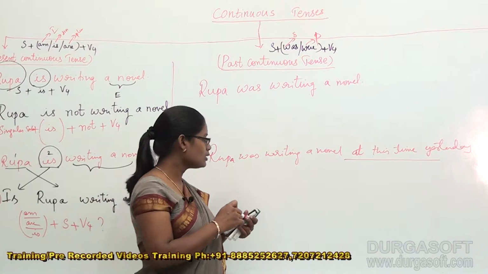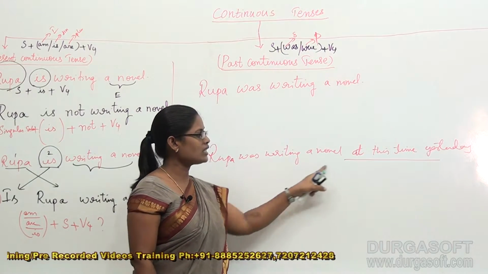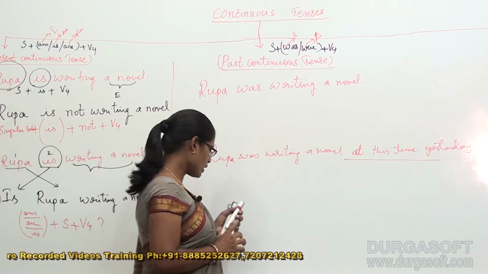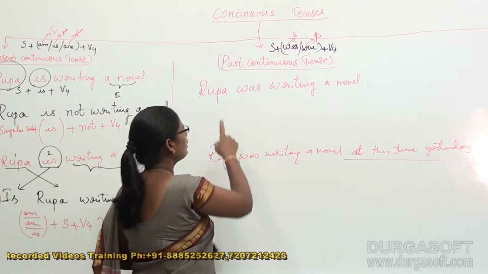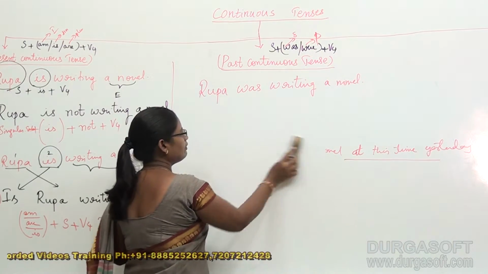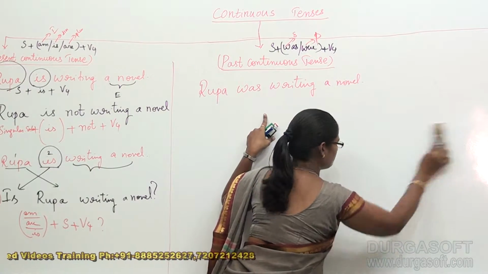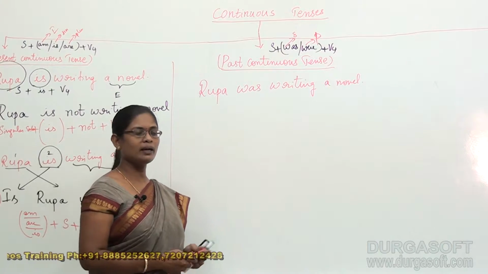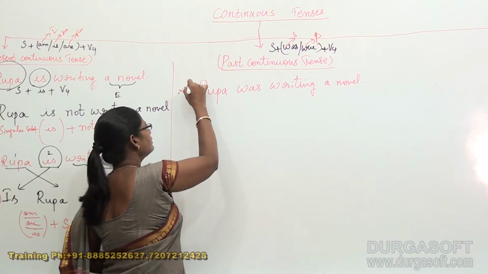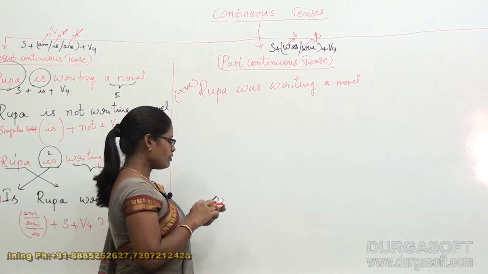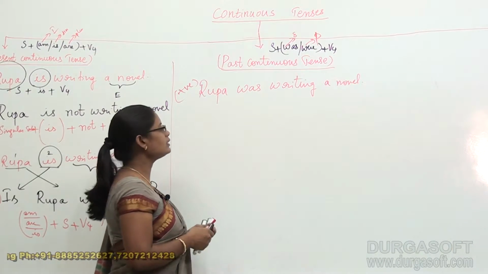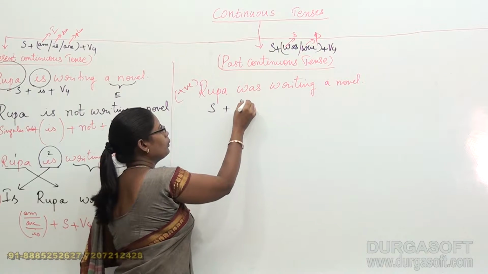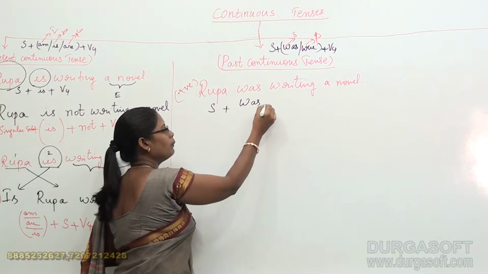Alright students, so as of now I am not taking any time sense, only I am taking half of the sentence which could help me only till object. Okay, I just activated my objective sentences here. So here: Rupa was writing a novel. This is my positive sentence, and obviously the structure for positive sentences, Rupa is the subject plus was or were.